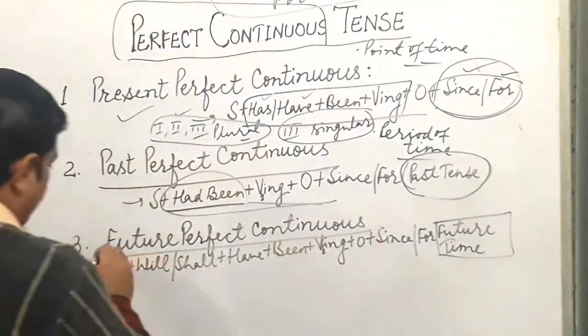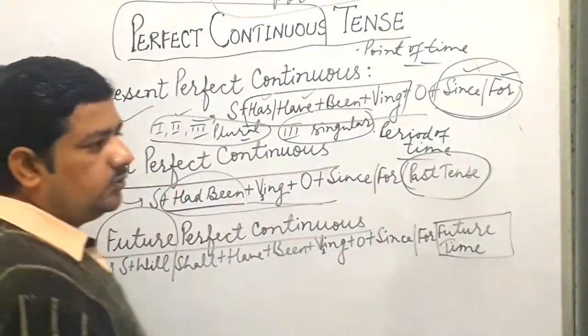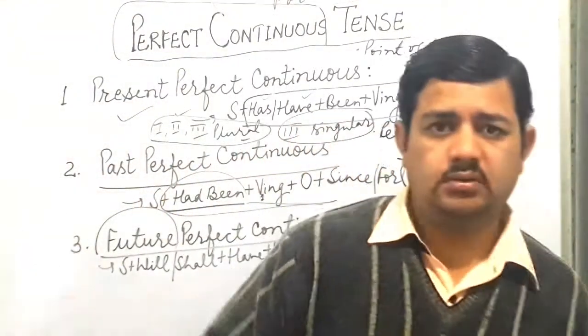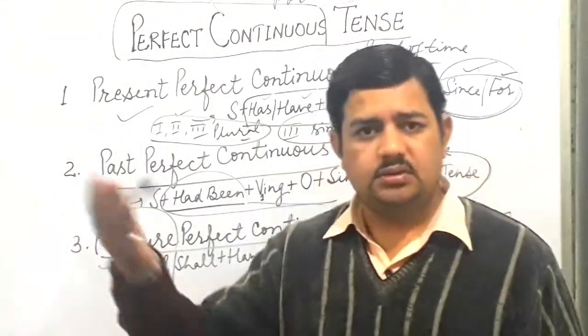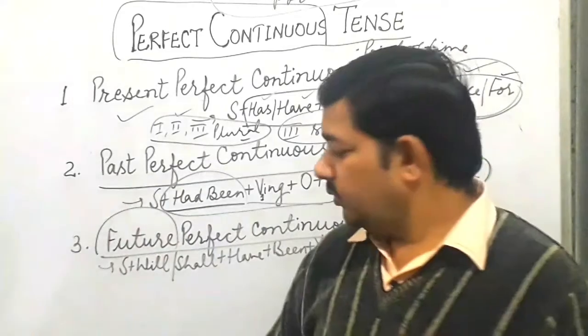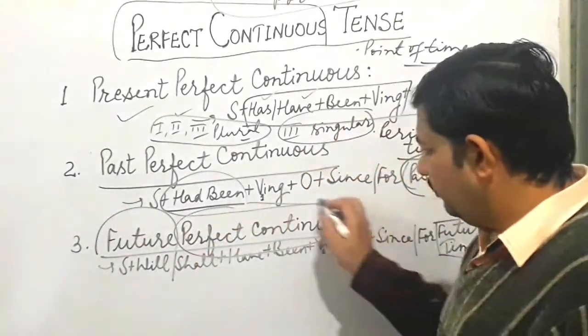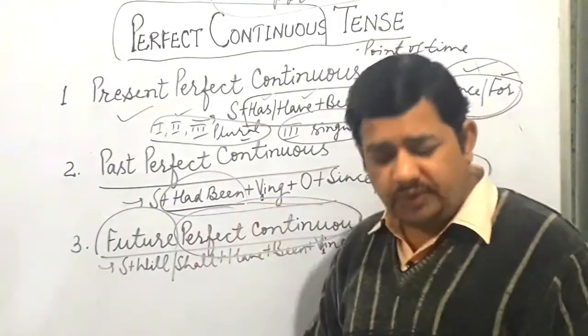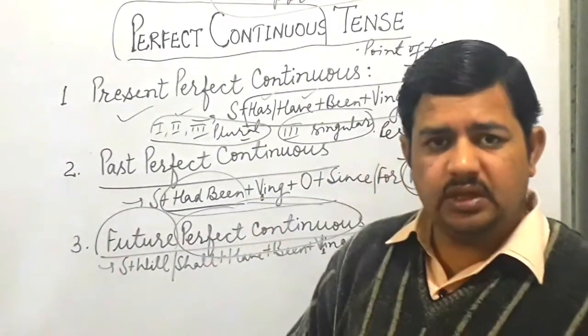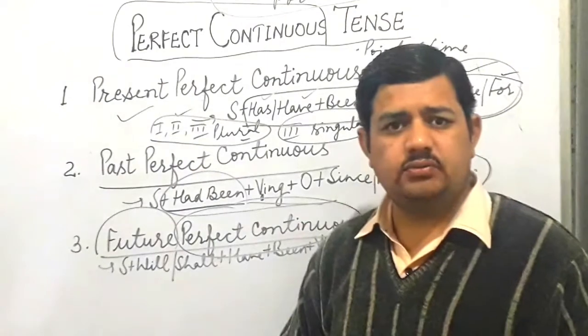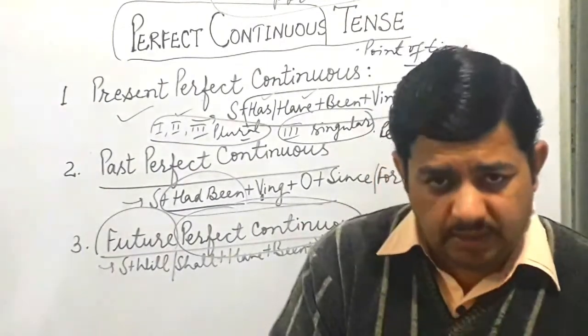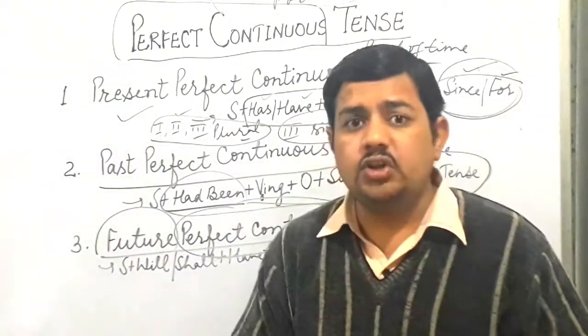Future perfect continuous, like we are talking about any activity which is for the future, the activity which is to happen later. So perfect continuous means we are talking about any activity which will be completed for a given time, but it will still continue.